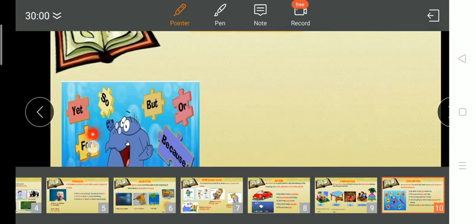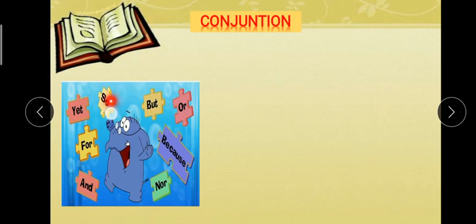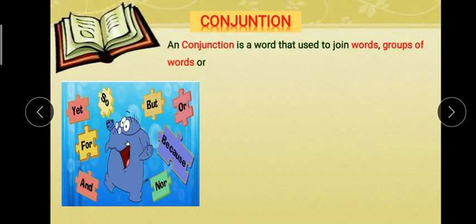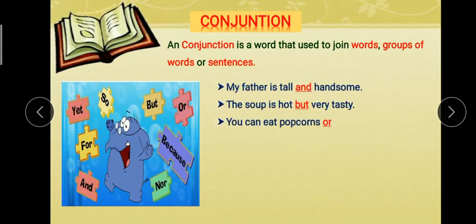Now conjunction. Conjunction means adding words. So here are some conjunctions: and, for, yet, so, but, or, because, not. Now we can define the conjunction as a word that is used to join words, groups of words or sentences. So we also call them joining words. Okay, now understand some more examples.